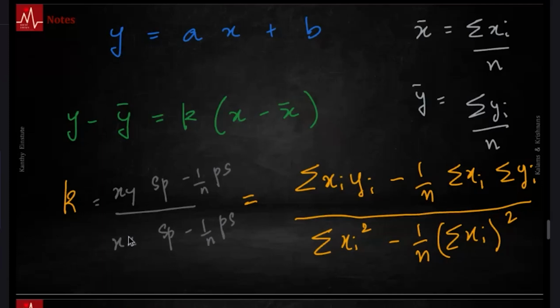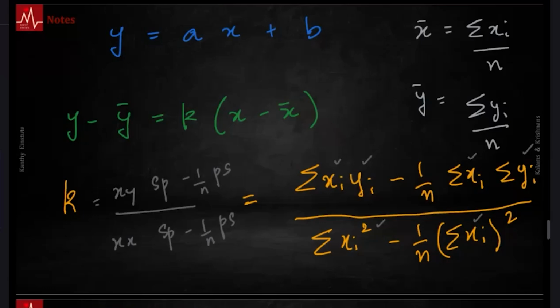I have written here only the mnemonic. Okay, this is actually the reason to prescribe it. There are many forms here. Sometimes they prescribe, hey, what is this A and what is this B? But often in a GATE exam, this is much easier to calculate. So I'm telling you this. xi is already given, yi is given. You can find the product easily, find the summation. You can square it and find the summation. There aren't any differences or anything like that, differences from the mean. This is much easier to do.